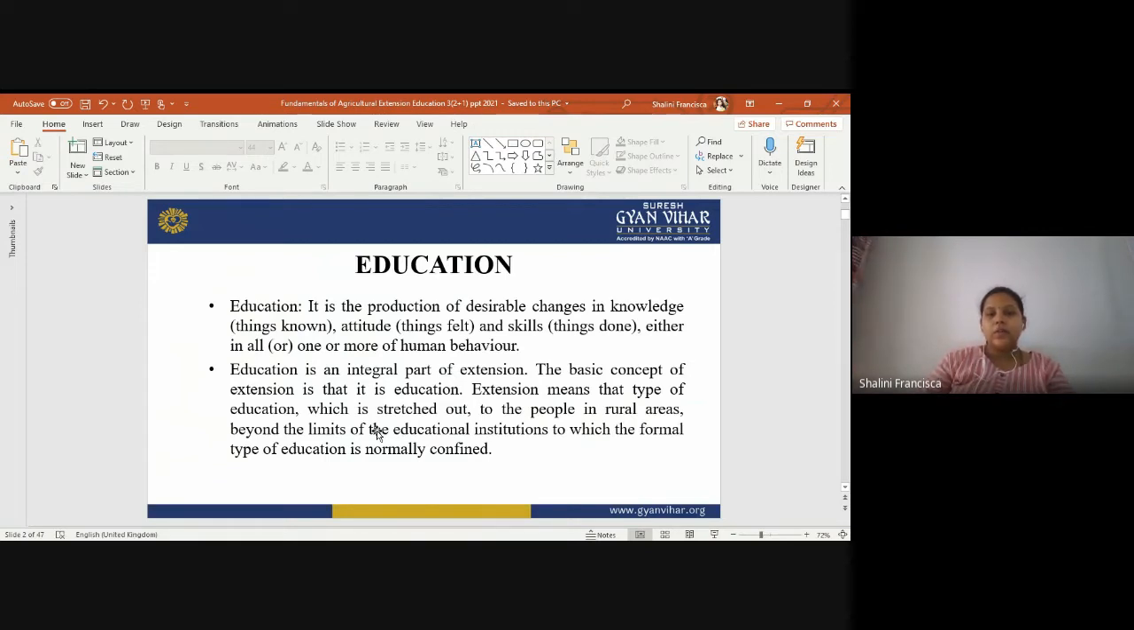And whatever the extension, now we will see how education and extension are correlated. Extension means that type of education which is stretched out to the people in the rural area. The word education here implies changing the desirable attitude of the people in the rural area, which doesn't comprise any structural or written rules, but we are educating people in the rural areas beyond the limits of the educational institute that we have.